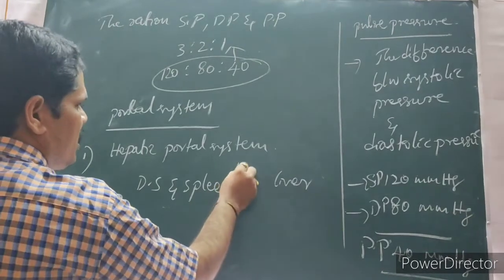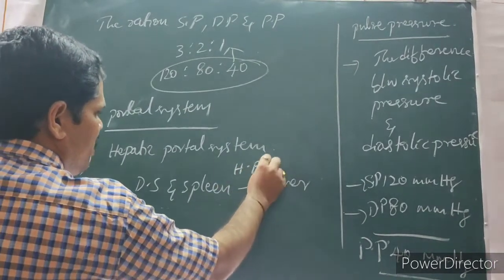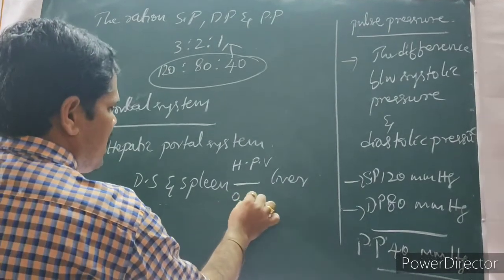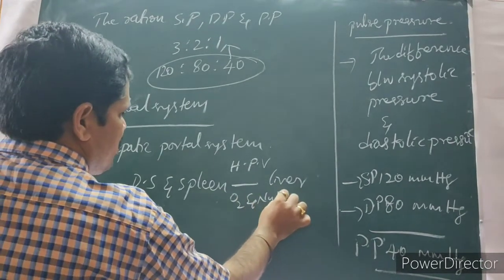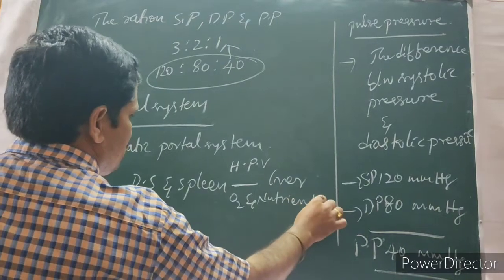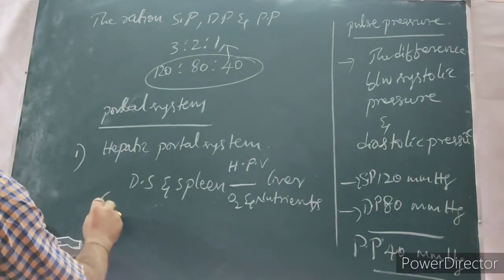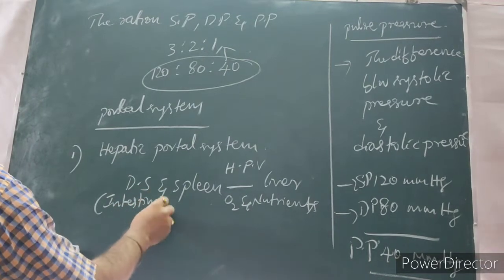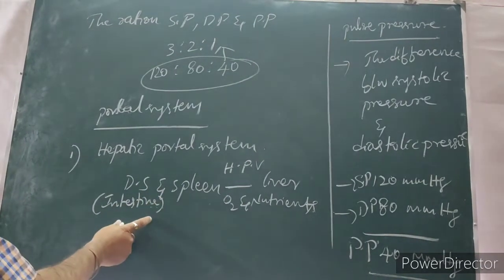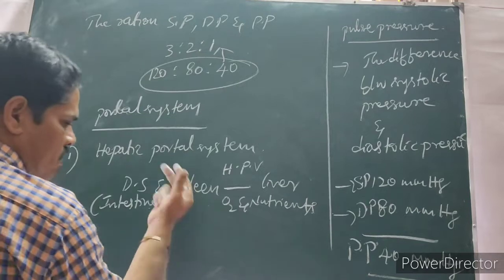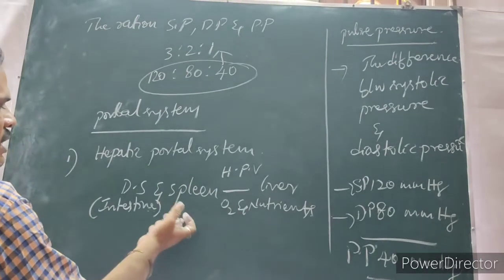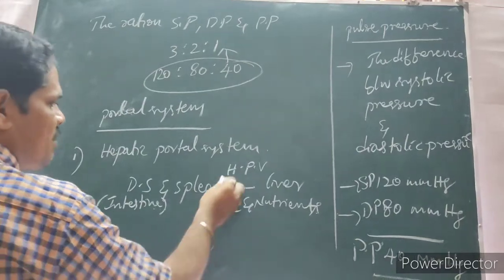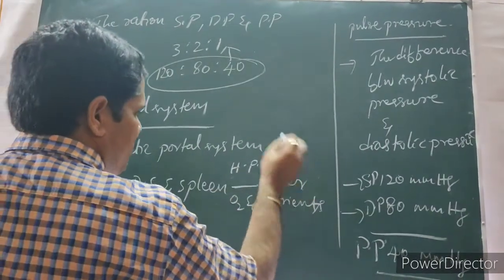Hepatic portal vein supplies the oxygen and nutrients. Digestive system means here intestine. Whatever food is digested in the intestine and whatever oxygen is there, both the digested nutrients and oxygen are supplied by the hepatic portal vein to the liver.